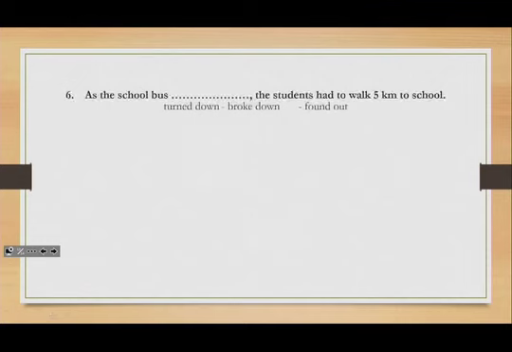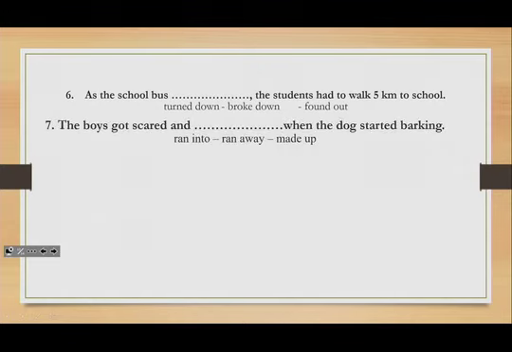Number 6, "As the school bus ___, the students had to walk 5 kilometers to school." We have here turned down, broke down, or found out. Number 7, "The boys got scared when the dog started barking, and they ___", is it run into, run away, or made up?